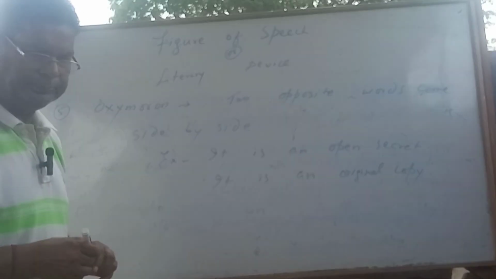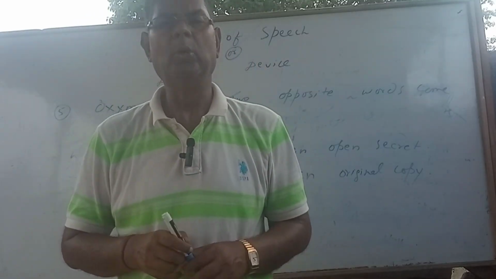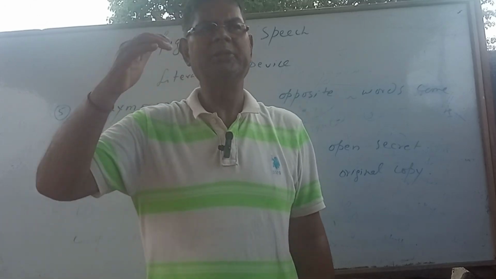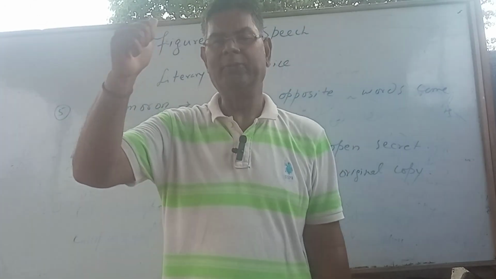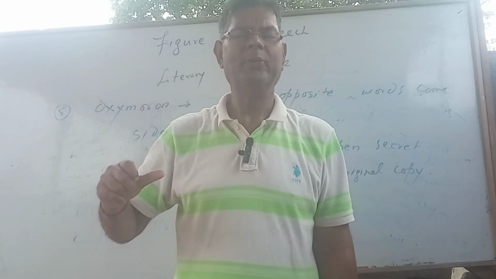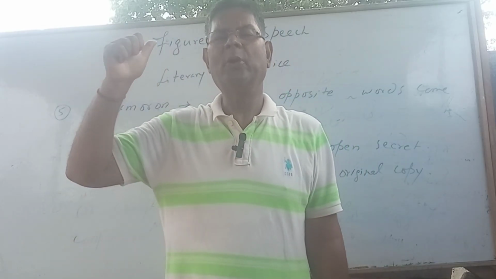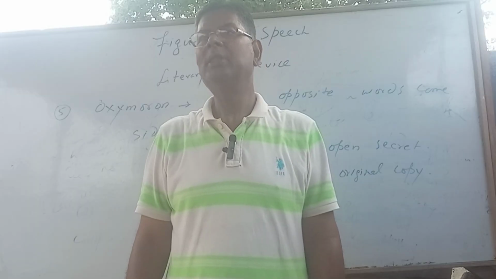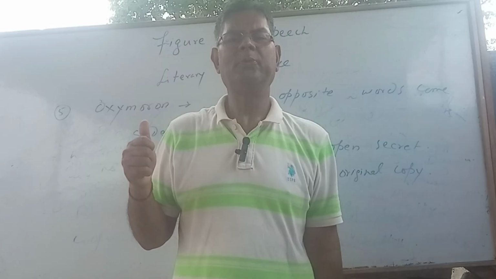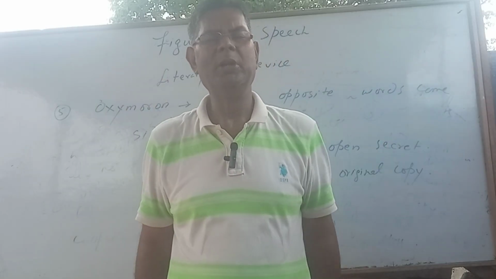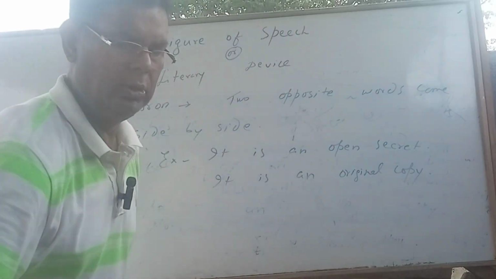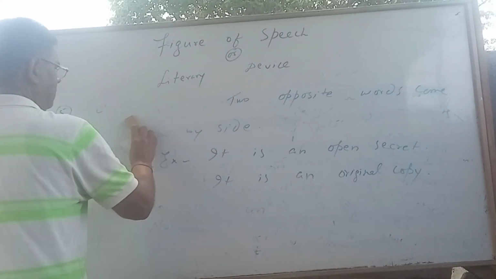Okay. Now I'm just going to tell you about hyperbole or exaggeration. Hyperbole means when things are exaggerated fancifully to produce heightened effect. Suppose this is the line from Daffodils of William Wordsworth. Wordsworth says, 10,000 saw I at a glance. It doesn't mean that he has counted 10,000 and saw it. It is never possible. It simply means that the poet wants to tell us that he saw a large number of golden daffodils. So it is hyperbole or exaggeration.